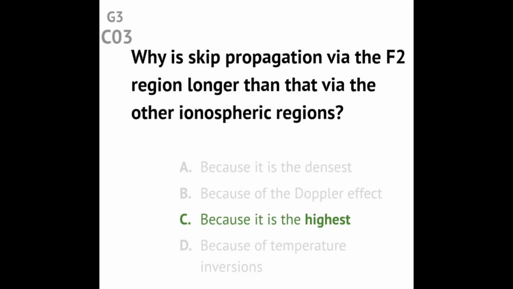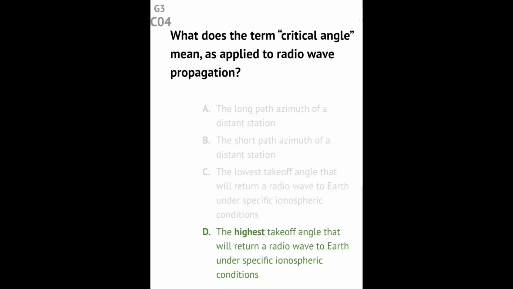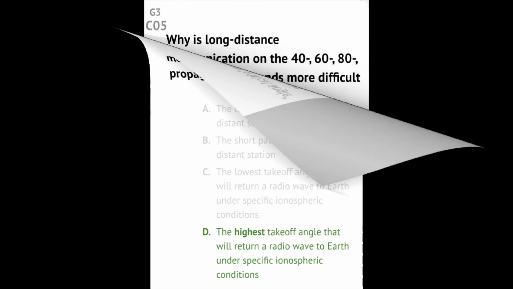Question G3C03. Why is skip propagation via the F2 region longer than via the other ionospheric regions? Answer: because it is the highest. Question G3C04. What does the term critical angle mean as applied to radio wave propagation? Answer: the highest takeoff angle that will return a radio wave to Earth under specific ionospheric conditions.